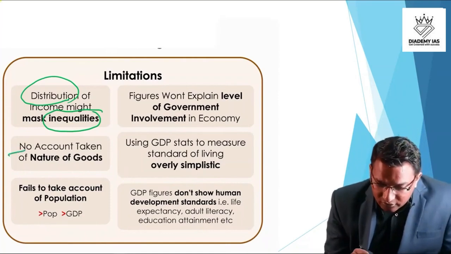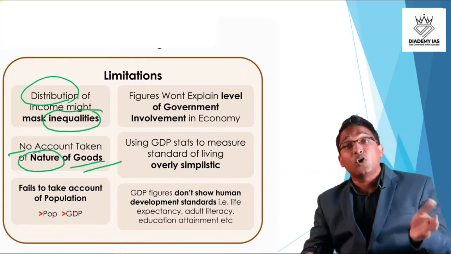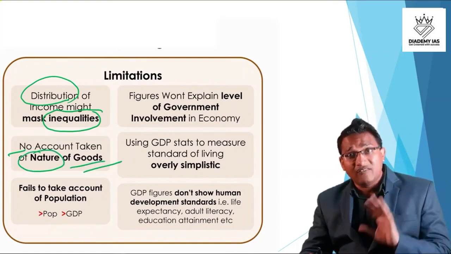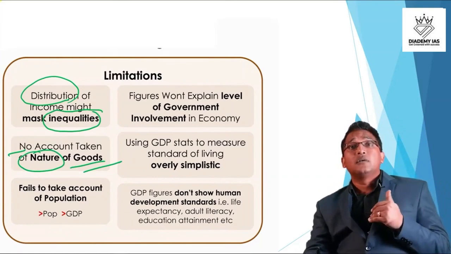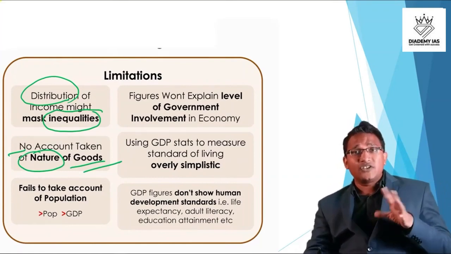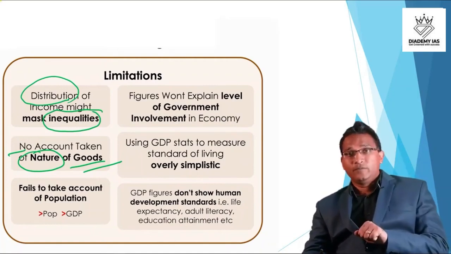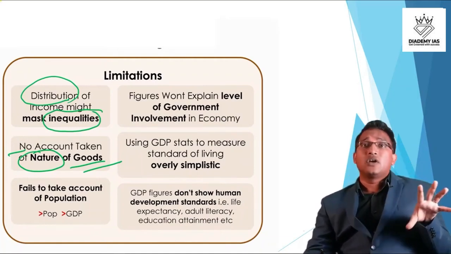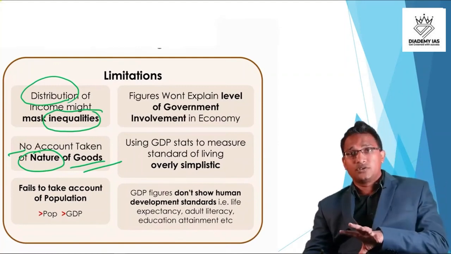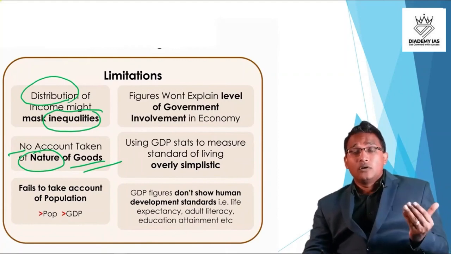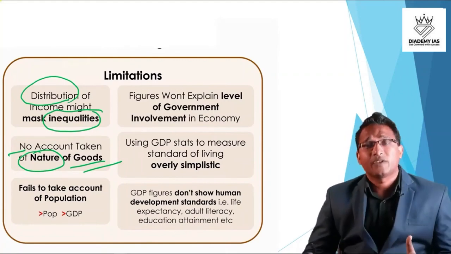No account taken of the nature of goods. So whether the nature of goods is good or bad. Are we producing crackers or are we producing milk? We don't differentiate. What we judge is the total amount of goods. So we are not differentiating between the beneficial goods and the toxic goods, whether tobacco or wine. We are including all of those items, right?